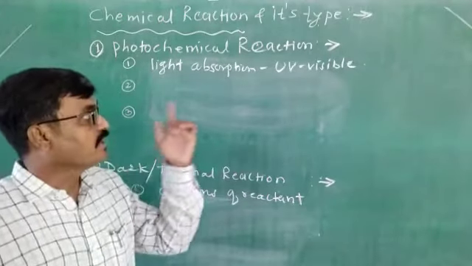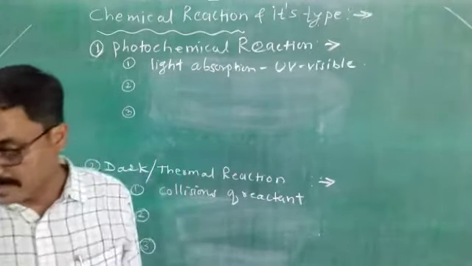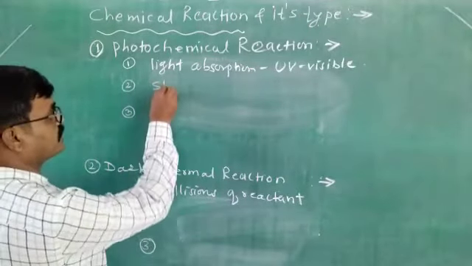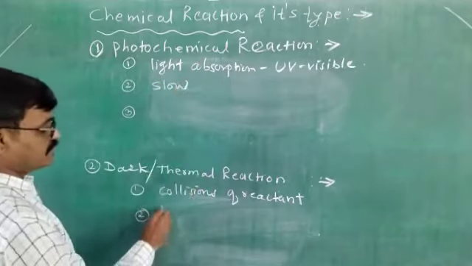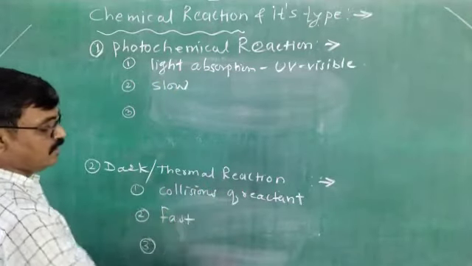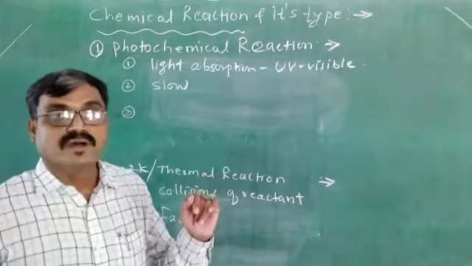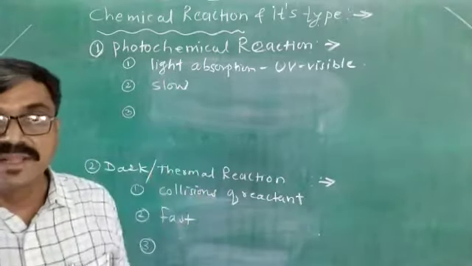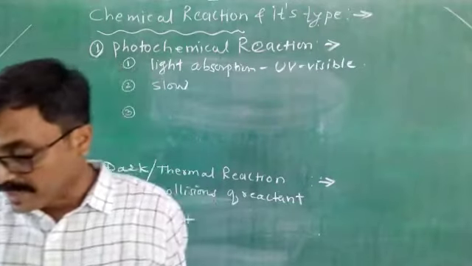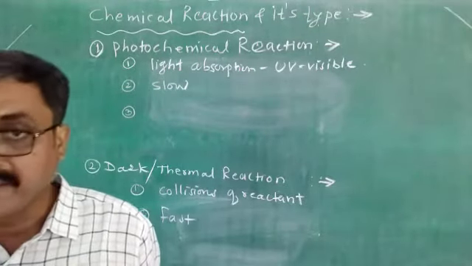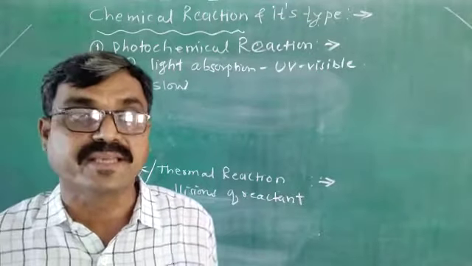Now, the second difference: photochemical reactions are slow reactions. These reactions take place slowly. These dark reactions are fast reactions. Now, the third difference: photochemical reactions are the reactions in which the free energy of the molecule increases.